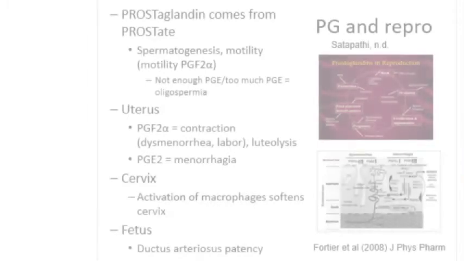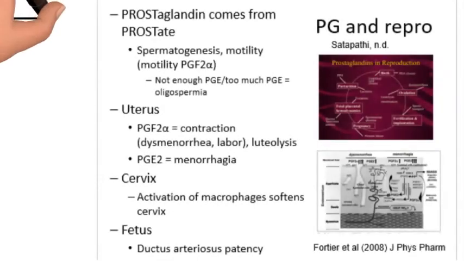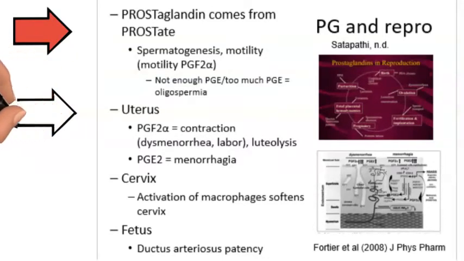Prostaglandins are called prostaglandins because they were first isolated in the prostate. Prostaglandins are involved in spermatogenesis and sperm motility. Prostaglandin F2 alpha causes very powerful uterine contraction, menstrual cramps and contraction during labor, while PGE2 is thought to be responsible for menorrhagia.